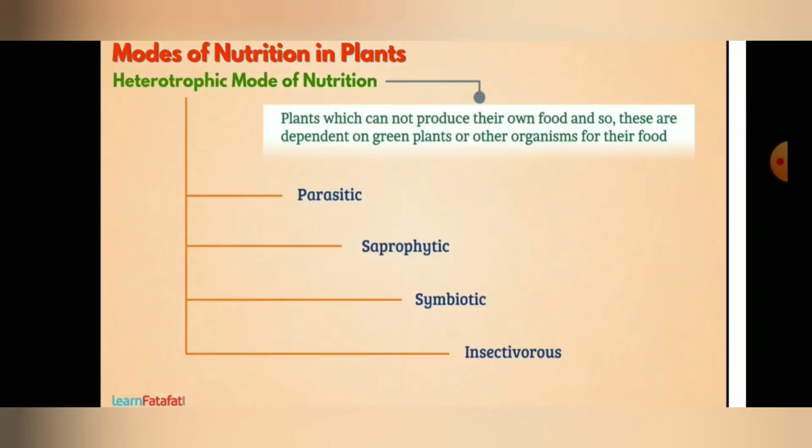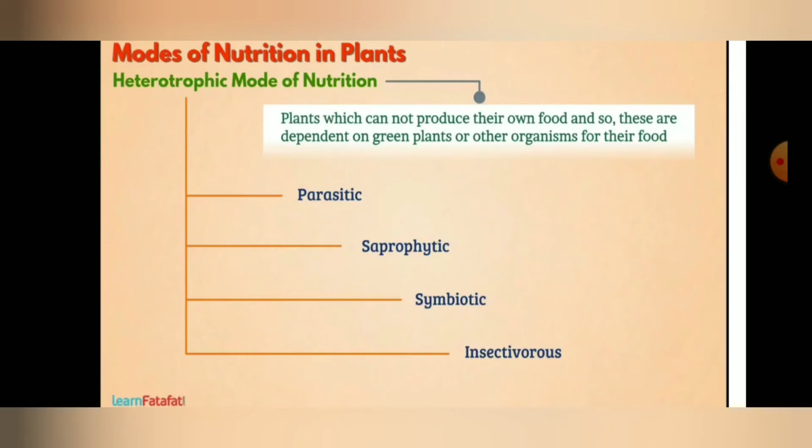Next, heterotrophic mode of nutrition. Among modes of nutrition in plants, the second one is heterotrophic mode of nutrition. Plants which cannot produce their own food depend on green plants or other organisms for their food. Such type of nutrition is called heterotrophic mode of nutrition. Understood? So what do you mean by heterotrophic mode of nutrition? Plants which cannot produce their own food depend on green plants or other organisms for their food.